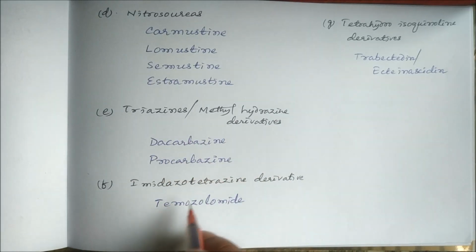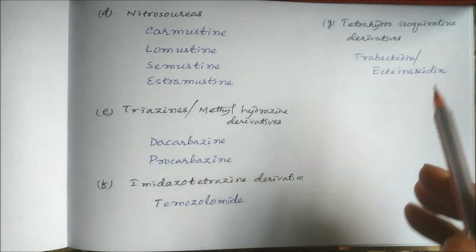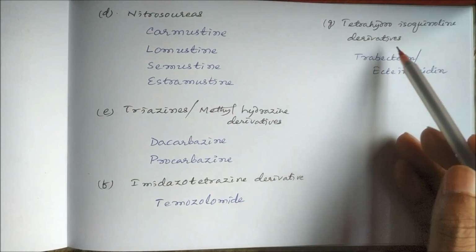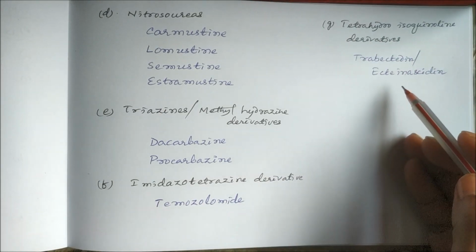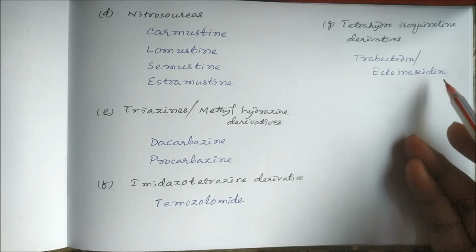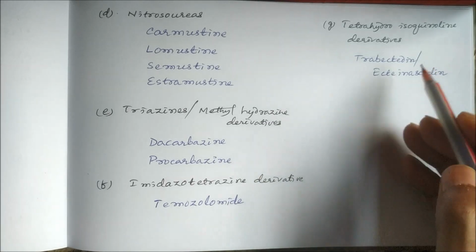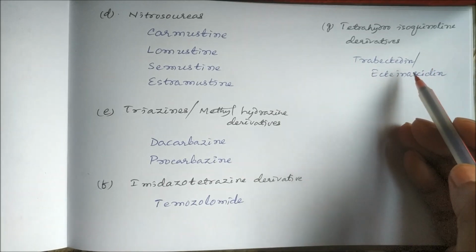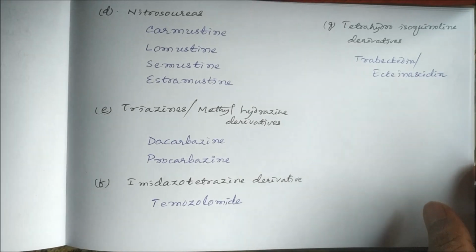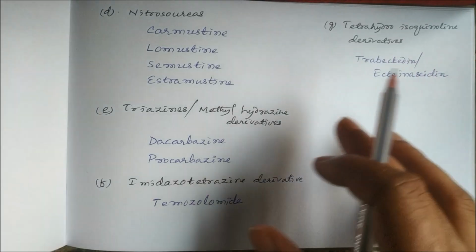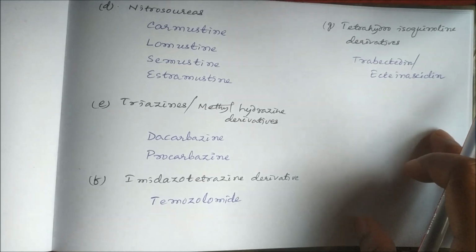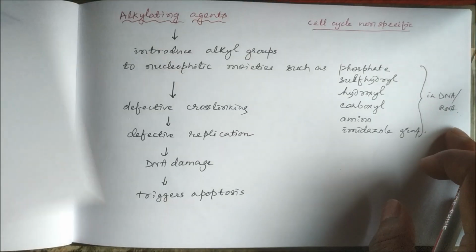procarbazine, imidazole tetrazine derivatives, temozolomide, which is a new drug, tetrahydroisoquinoline derivatives like trabectedin or ecteinascidin. So this is also a new anti-cancer drug coming under cytotoxic drug, alkylating agent. So this is about the classification of alkylating agents.